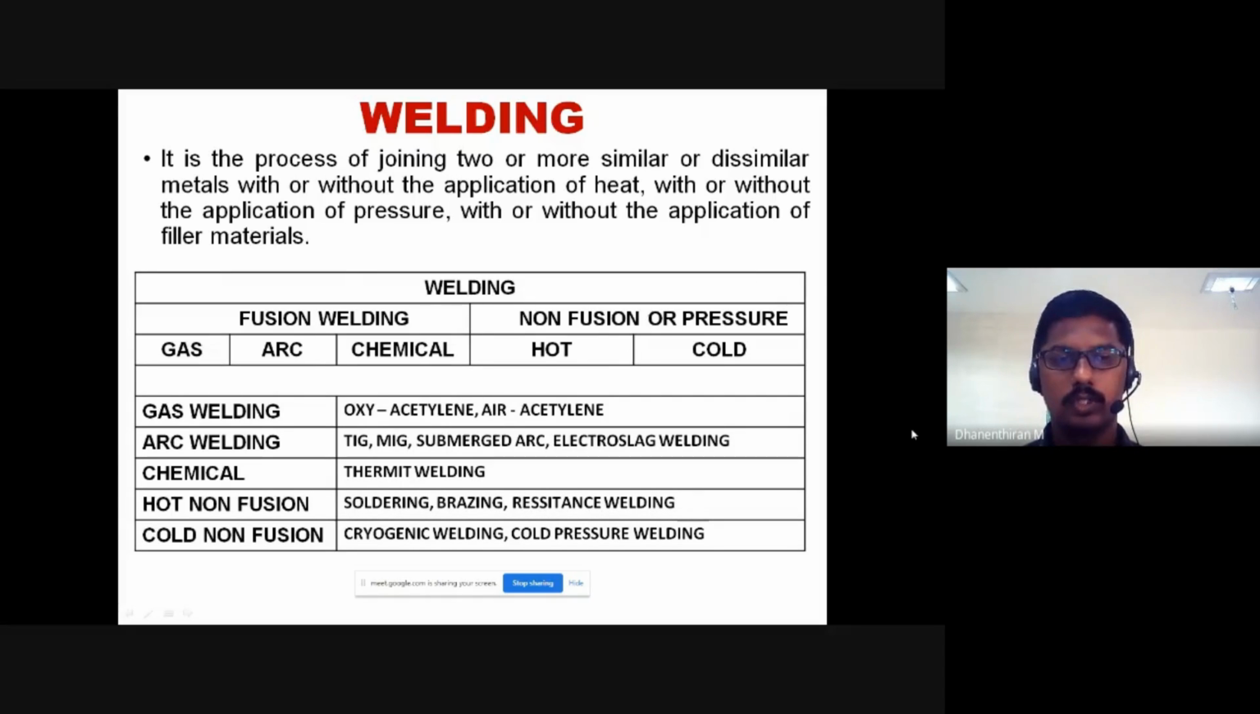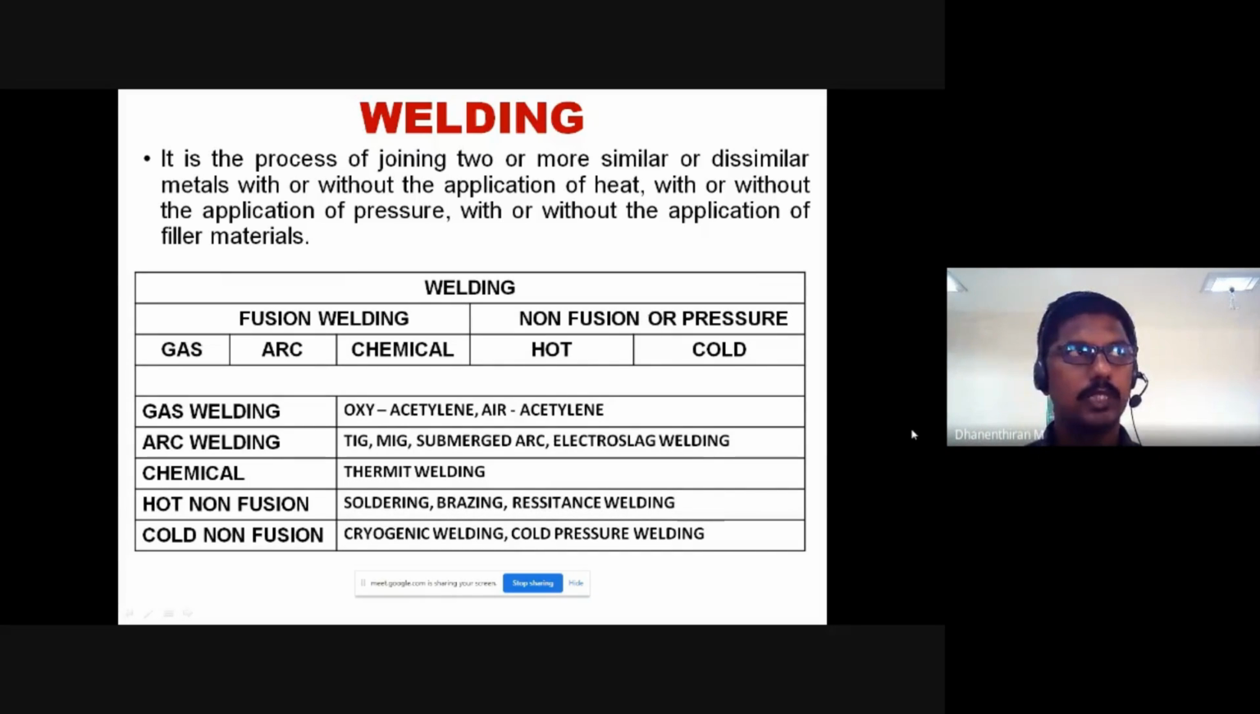Here is the list of the welding processes. In gas welding, the first one is oxyacetylene welding and the air acetylene welding. Here we use oxygen and acetylene gas in gas welding, or air and acetylene welding. The second one is arc welding, which is subdivided into TIG welding,